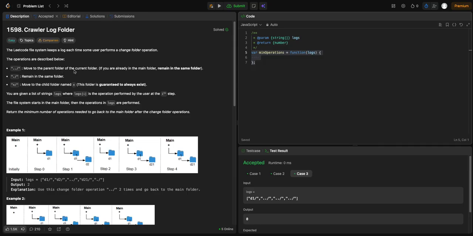This moves to the parent folder of the current folder. If you're already in the main folder, remain in the same folder. This remains in the same folder. This is moved to the child folder named X. The folder is guaranteed to always exist.